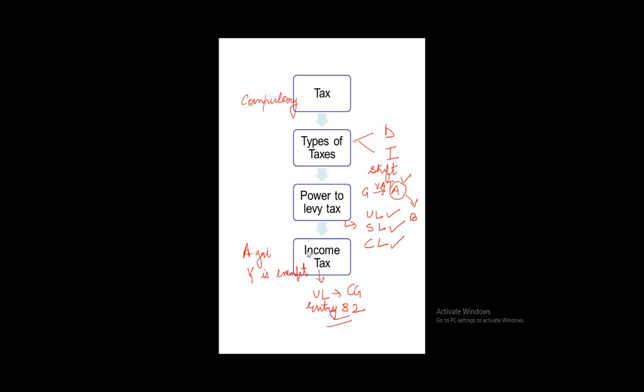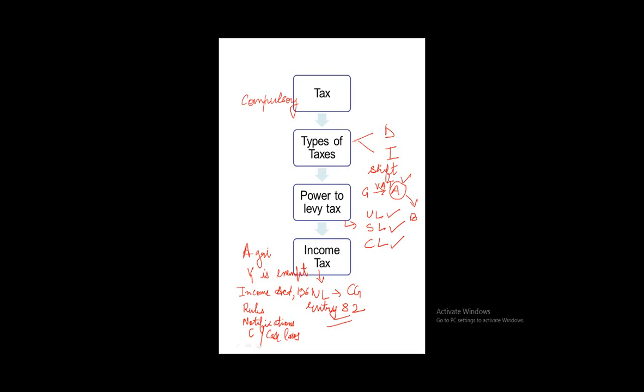Now, the provisions of income tax are contained in the Income Tax Act, 1961. Besides the law, there are certain rules, notifications, circulars, as well as case laws that govern the taxation system.